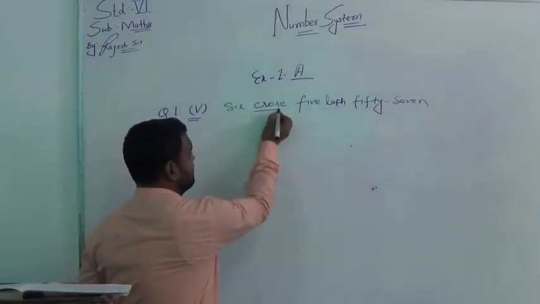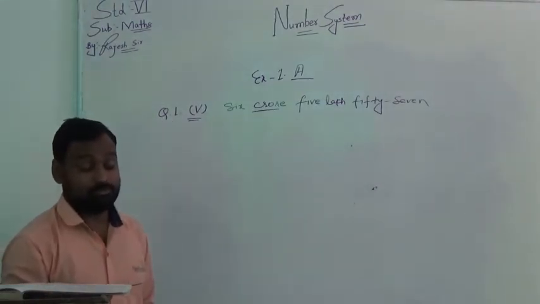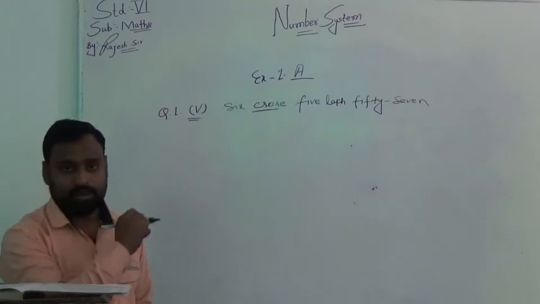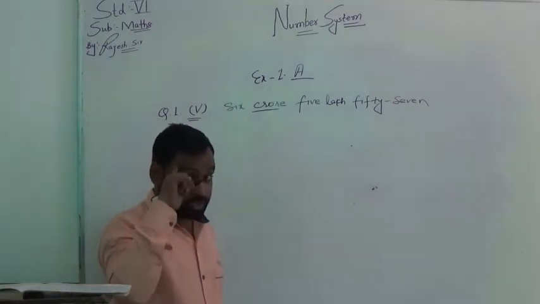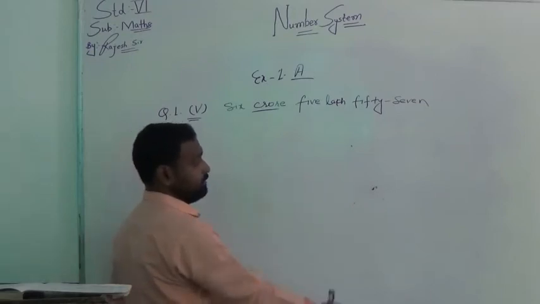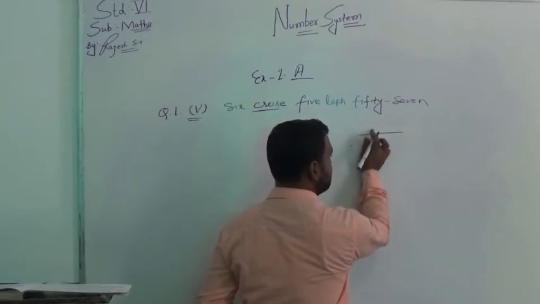As it is crore in this question, that means it is in the Hindu Arabic system. You have to keep in mind the Hindu Arabic system like this: ones, tens, hundreds. This is the blend.